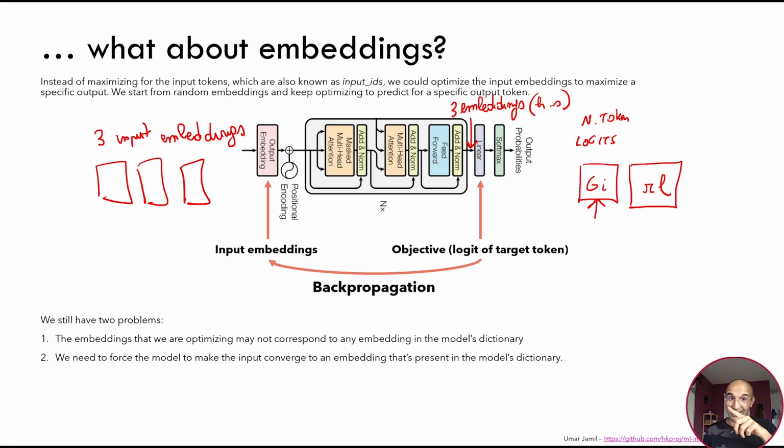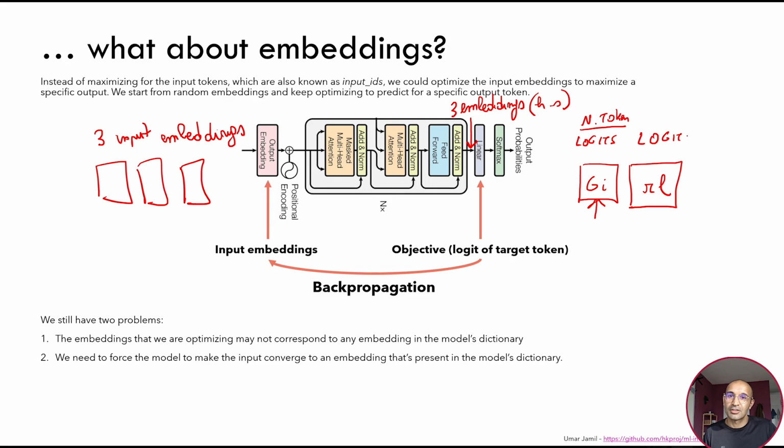We use the logit corresponding to the next token to understand what the next token is, and we put it back in the input of the model. So we put the embedding corresponding to this next token in the input of the model, along with the 3 input embeddings we saw before. This results in 4 output embeddings being generated. We take the last embedding, and it generates logits for the next position.